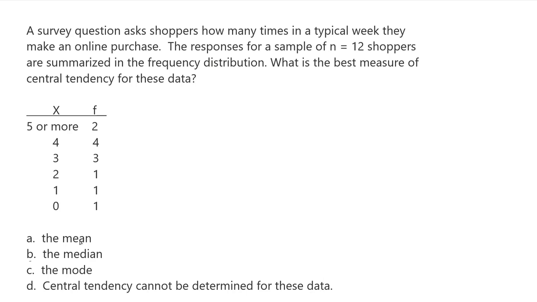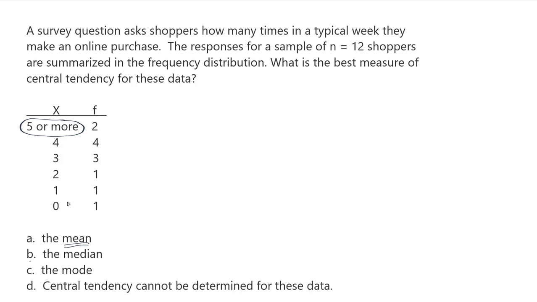Okay, so once again, whenever we have numerically measured data, we would prefer to go with the mean. However, in this case, we can't really say that this is a proper numerical measure. For example, the two scores that fit into this category could have been 5 or they could have been 25. We don't really know. We just know that this is 5 or more. So we do not have proper numerical measures.